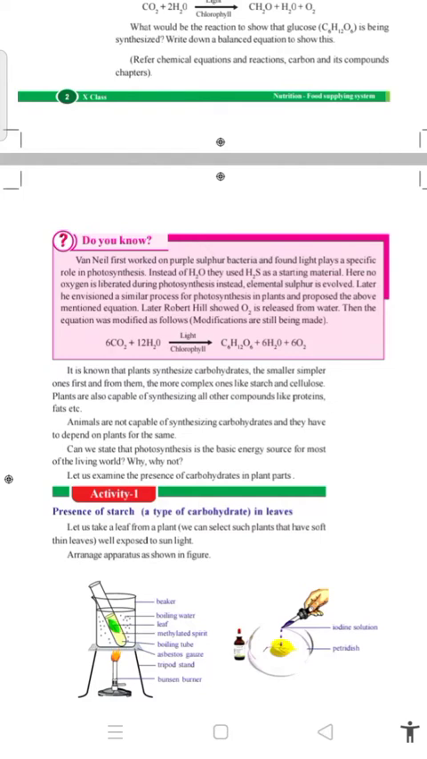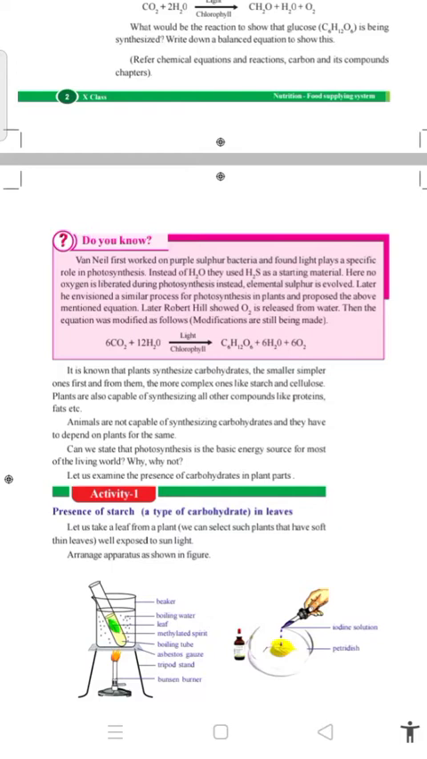Instead of H2O, they used H2S as a starting material. Here no oxygen is liberated during photosynthesis. Instead, elemental sulfur is evolved. Instead of H2O, they used H2S. So how would oxygen be produced? There is no oxygen atom in H2S.